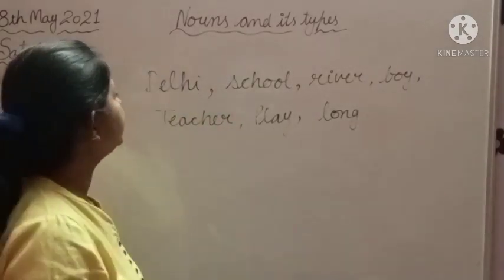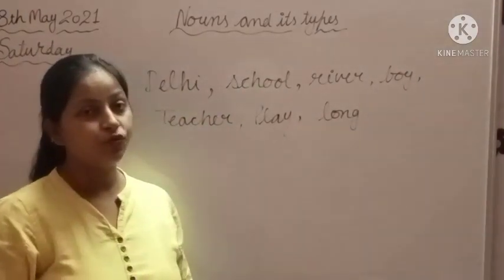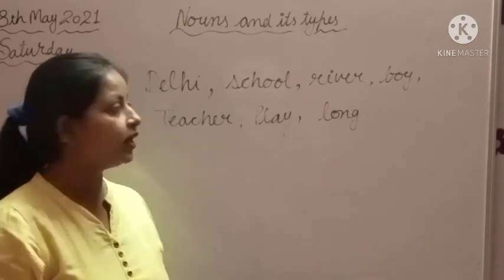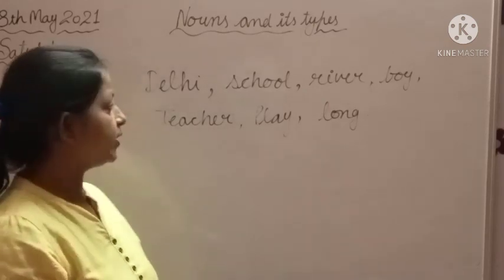Okay students, these are some words. Now you have to find out the nouns from them. इनमें से आपको nouns find out करने हैं.